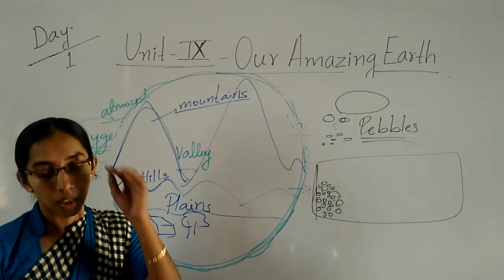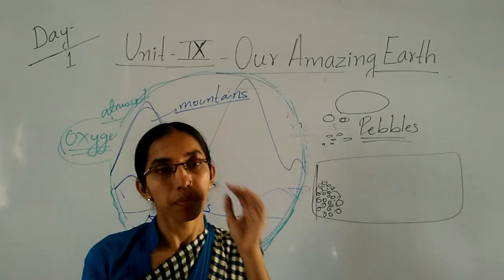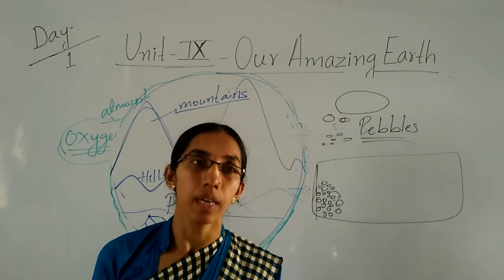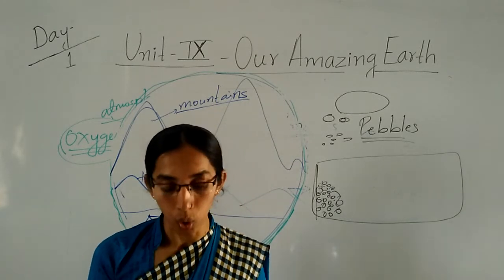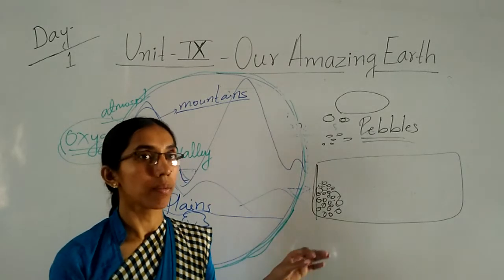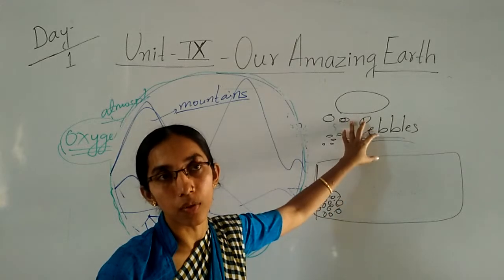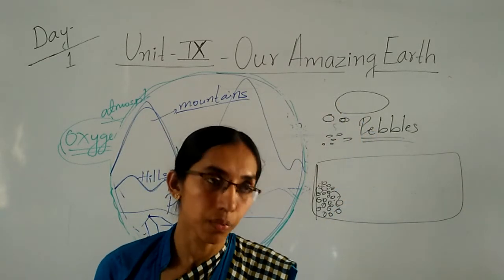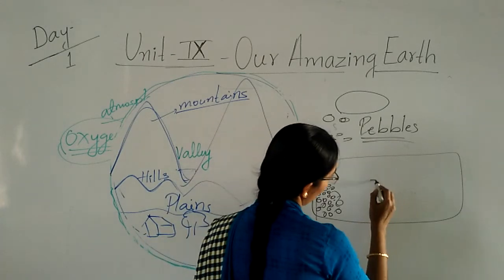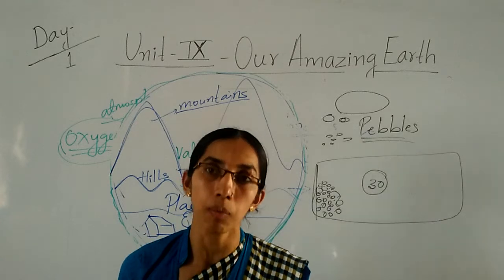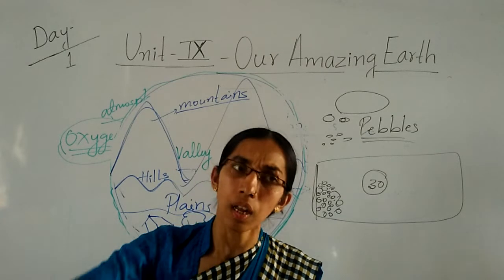Children, if you see the rocks of different sizes, stones, then pebbles, these all are different. Even the soil is also different. In your classroom, if there are 30 students, do all the children look the same?